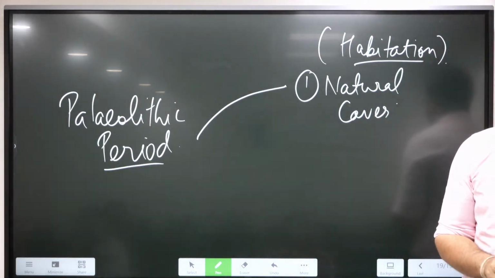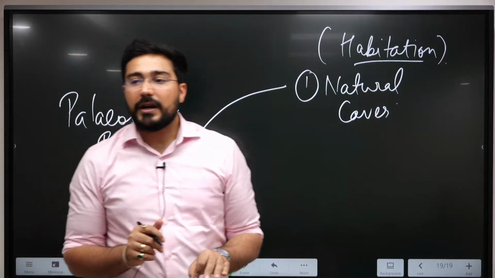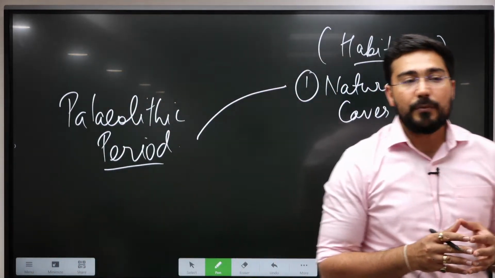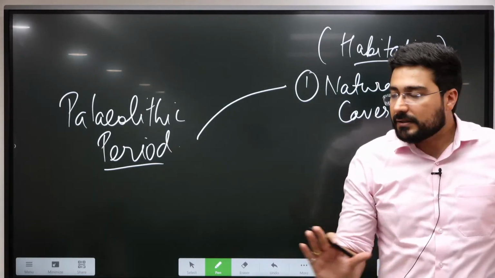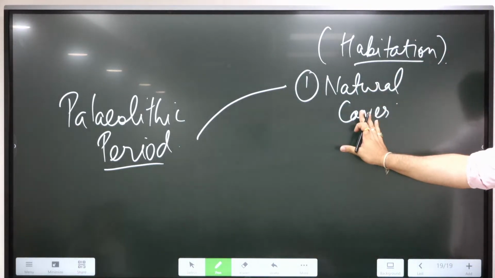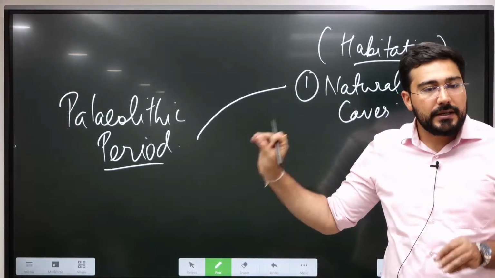Why? Because you don't only have to identify the site, you also have to write its description in 25 to 30 words. And in those answers, we can use this information directly. That's why basic information is required.